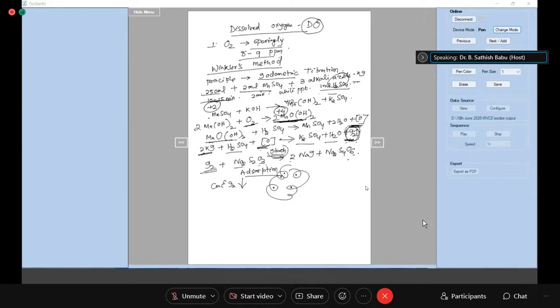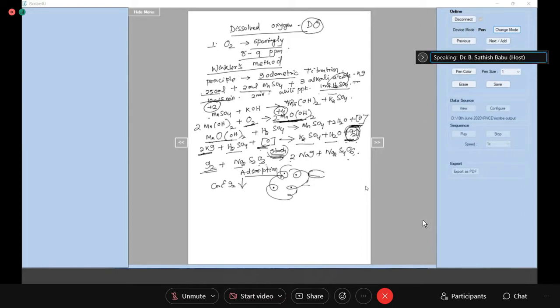Towards the end point, you add starch indicator. It will not form any chemical bond, as it is an adsorption indicator. So it will just stick outside and form a complex. As soon as the sodium thiosulfate comes, it will take out this iodine and it will go for the reaction.